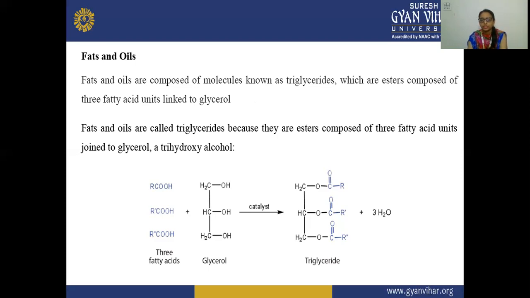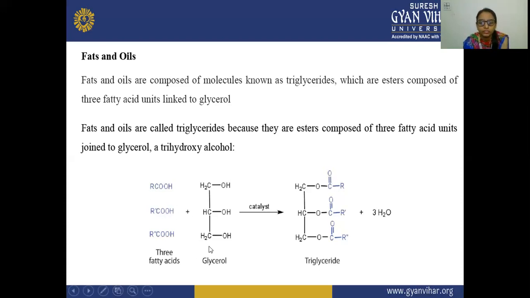So this triglyceride is formed from three fatty acids combined with the glycerol part in the presence of the catalyst. This triglyceride molecule, which is composed of fat and oil, is an ester compound, with three ester linkages.